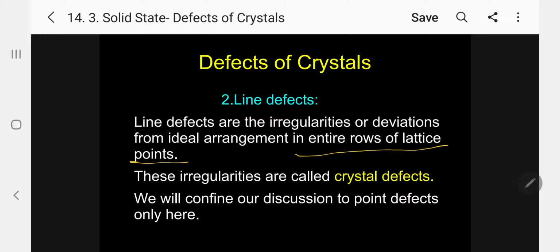So these two irregularities are called crystal defects. Here, we will confine our discussion to point defects only. Please follow. Line defects are higher level, so that will be studied in BSc.